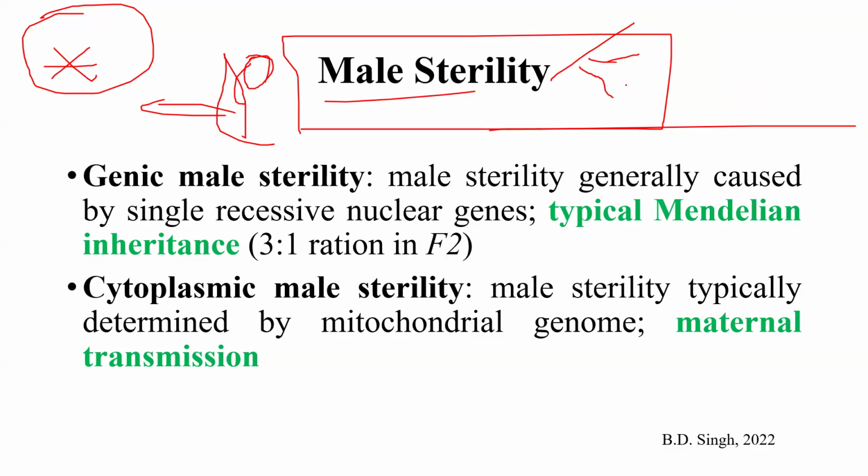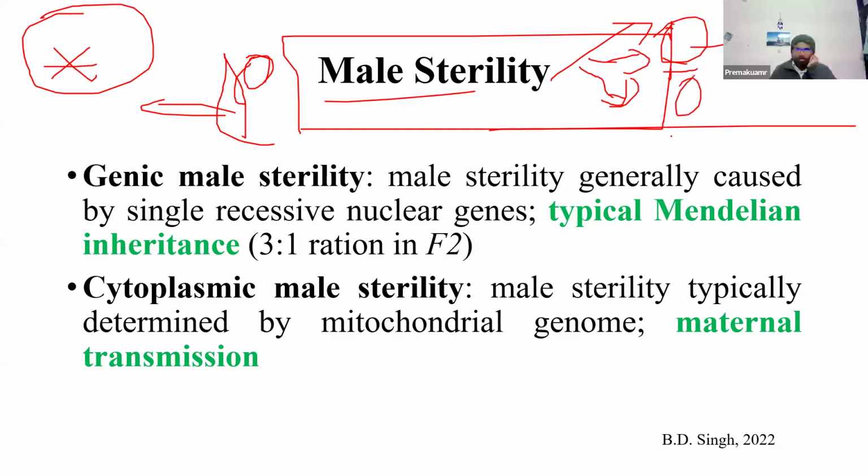Cytoplasmic male sterility, genetic male sterility, and CGMS. Okay. Then another type is based on functional male sterility and structural male sterility. Remember all the points. What is functional male sterility? What is structural male sterility? Okay, what is another type? I'm not getting it. Okay. Remember all the things.